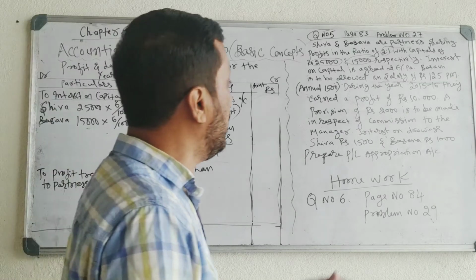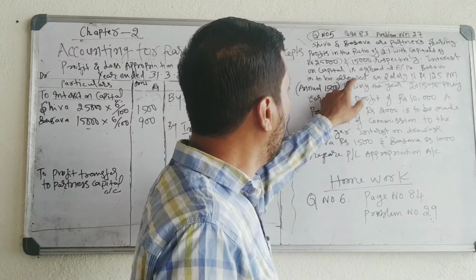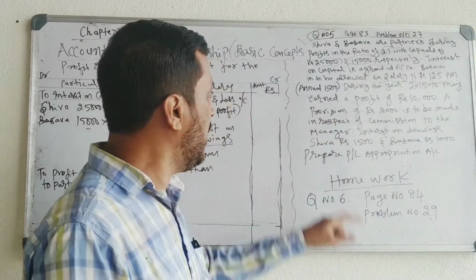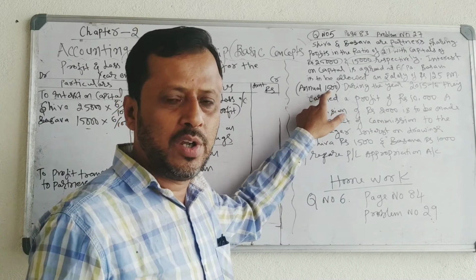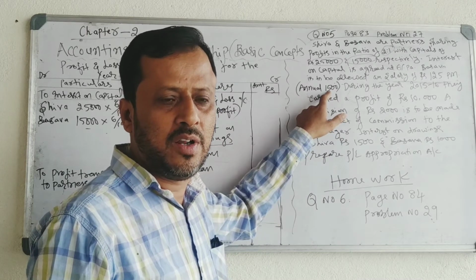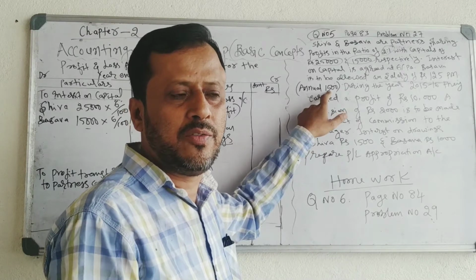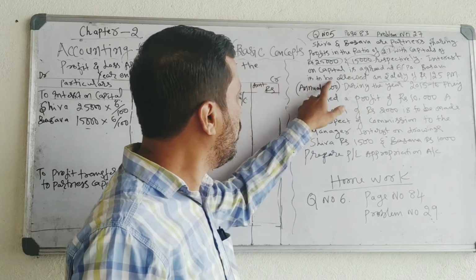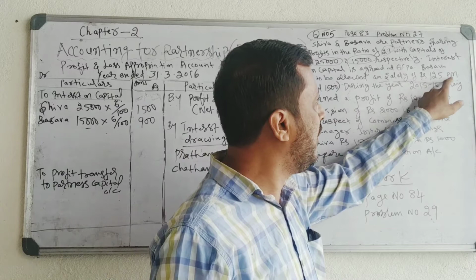Now go to the next one. Baswa is to be allowed a salary of rupees 125 per month. See, in the book it is given as annual salary of 1,500. Annual means 1 year salary of 1,500. But I have changed this adjustment from annual to month. See how it is given. Baswa is to be paid a salary of rupees 125 per month.